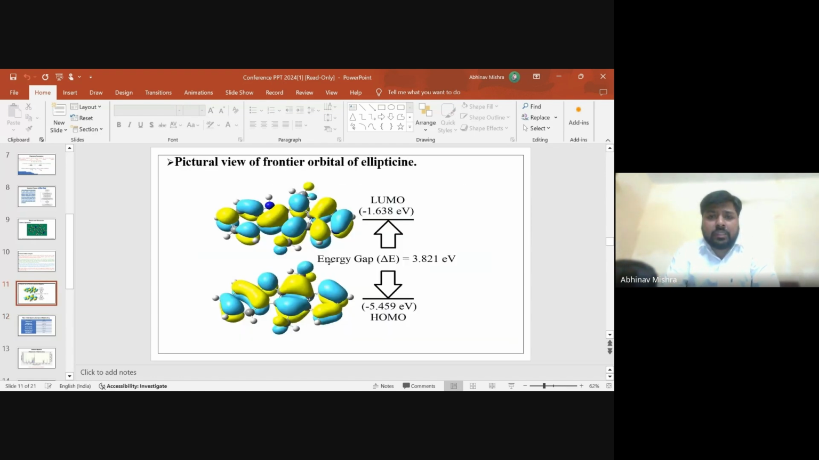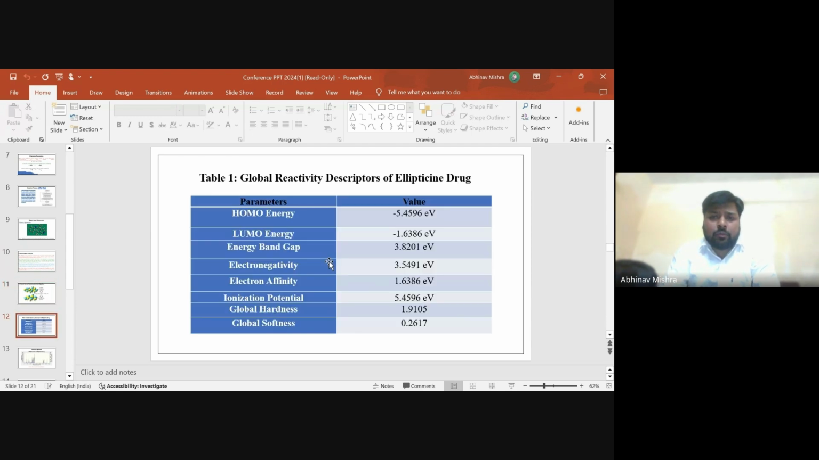With the help of these two data, HOMO energy and LUMO energy, we calculate the global reactivity descriptors of the Ellipticine drug. This is the calculated data of the HOMO energy, LUMO energy, energy band gap, electronegativity, electron affinity, ionization potential, global hardness and global softness with the help of the above formulas.